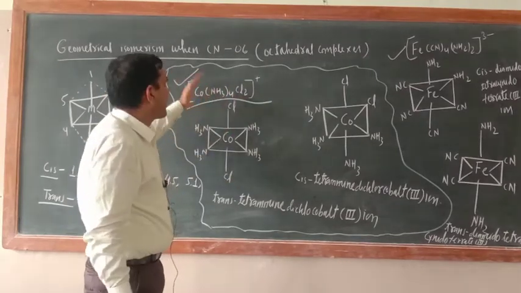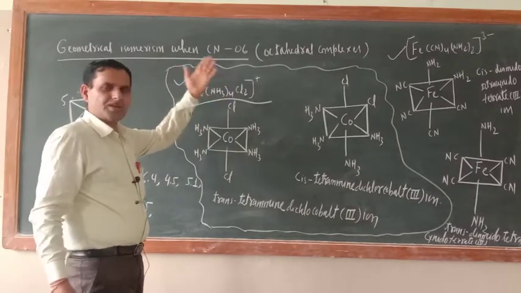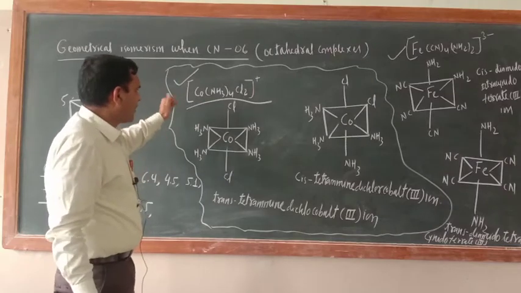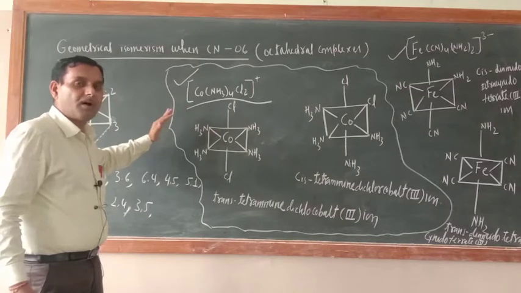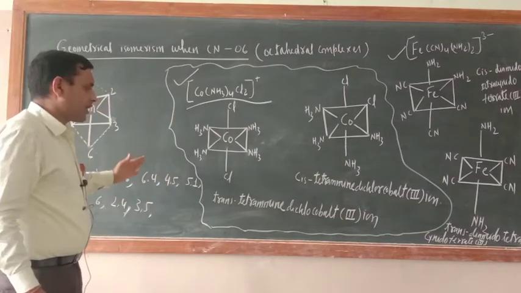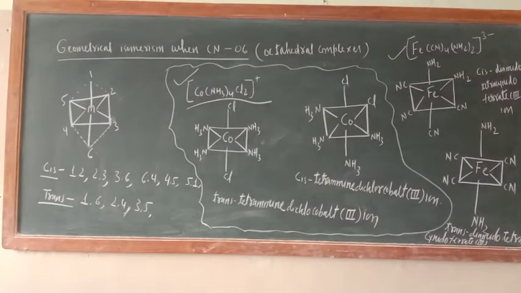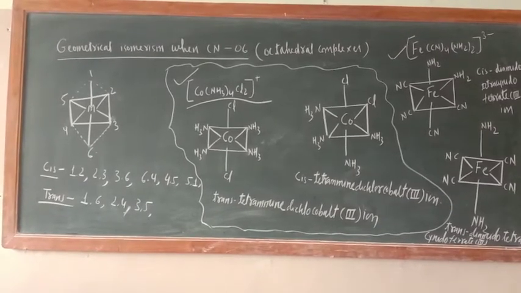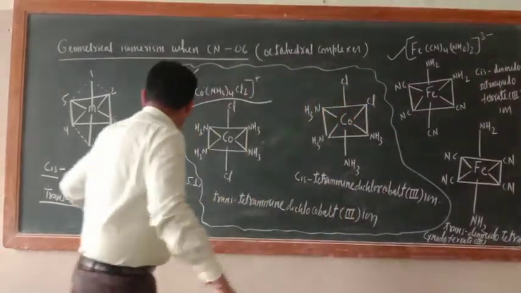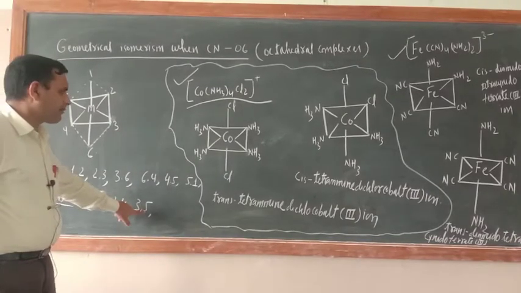Now you can check the charge also. The charge is balanced, the positive sign is there, okay? No problem. And now, what is our basic question? We have to draw its cis and trans form. So let us draw its cis and trans form. So just see its cis and trans form. What are the trans positions? 1-6, 2-4, 3-5, okay?